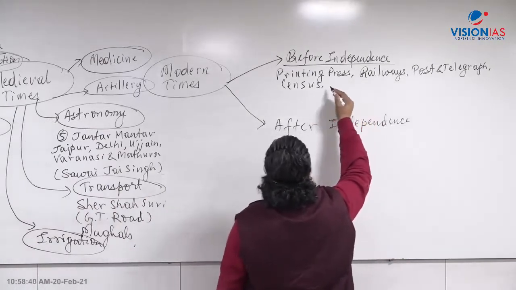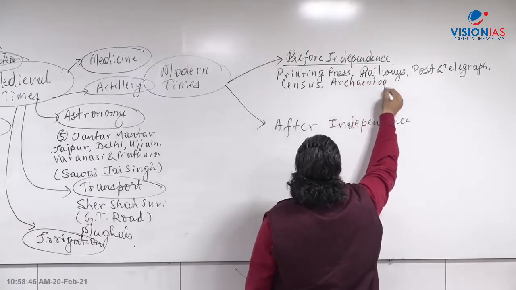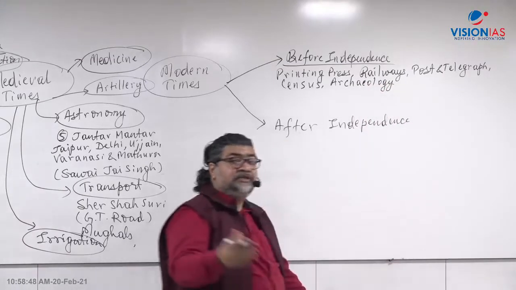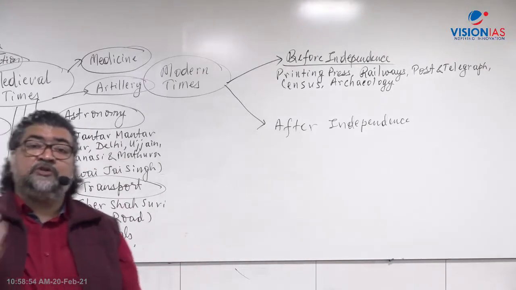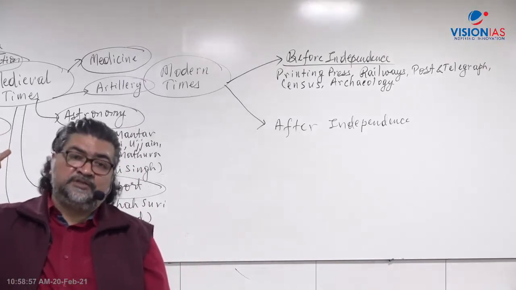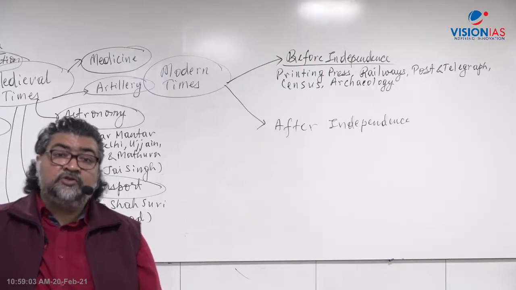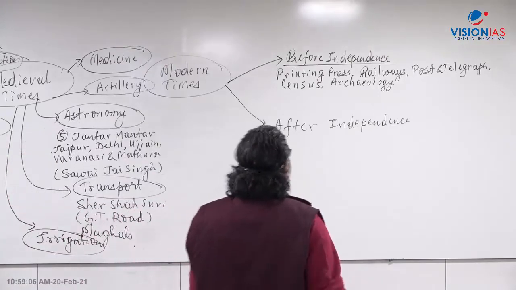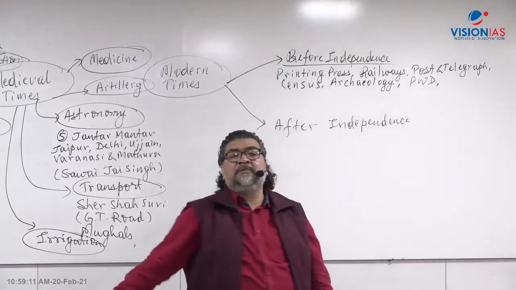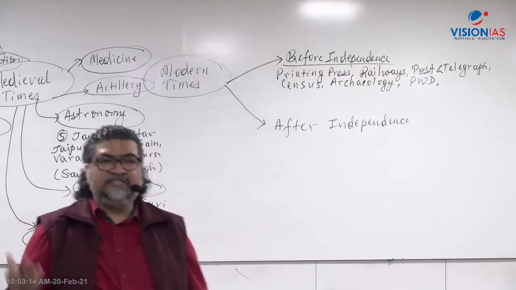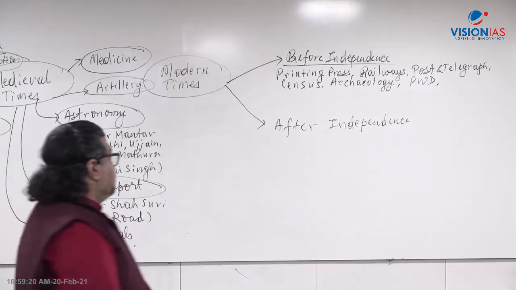Then the British also brought here a very important aspect which you all know, archaeology. Archaeological science. We have today the Archaeological Survey of India, ASI, to find out the past. Because of archaeology we were able to discover our past, whether it is the Indus Valley civilization and all, they were unearthed, right? Then if you come across the Public Work Department, PWD, civil engineering, again they were revamped by the British, in terms of the agriculture part of it.